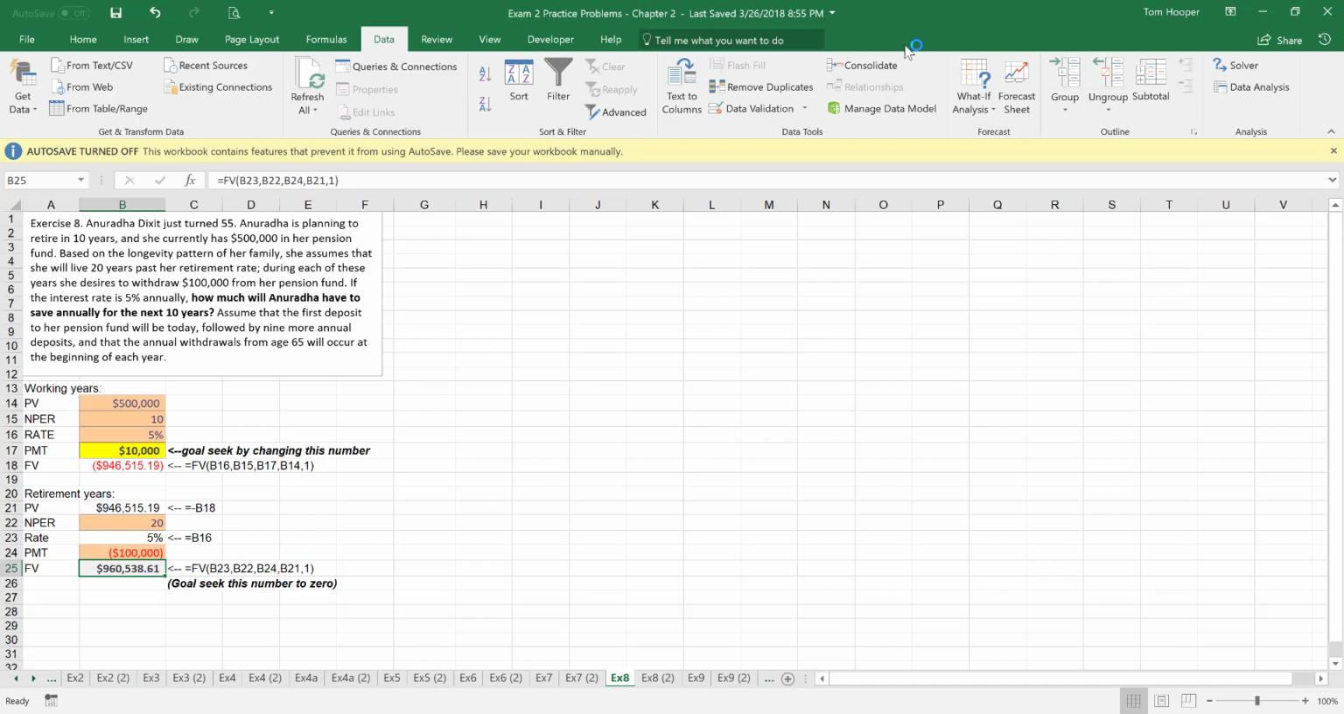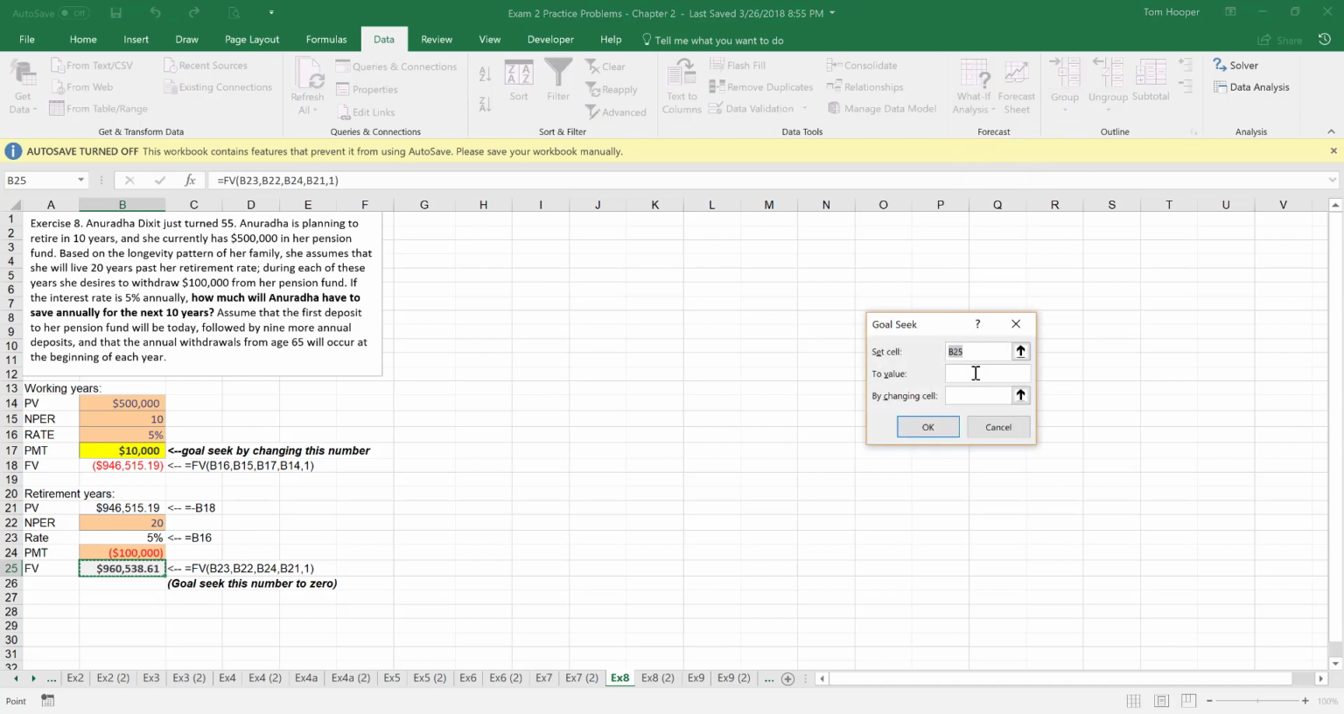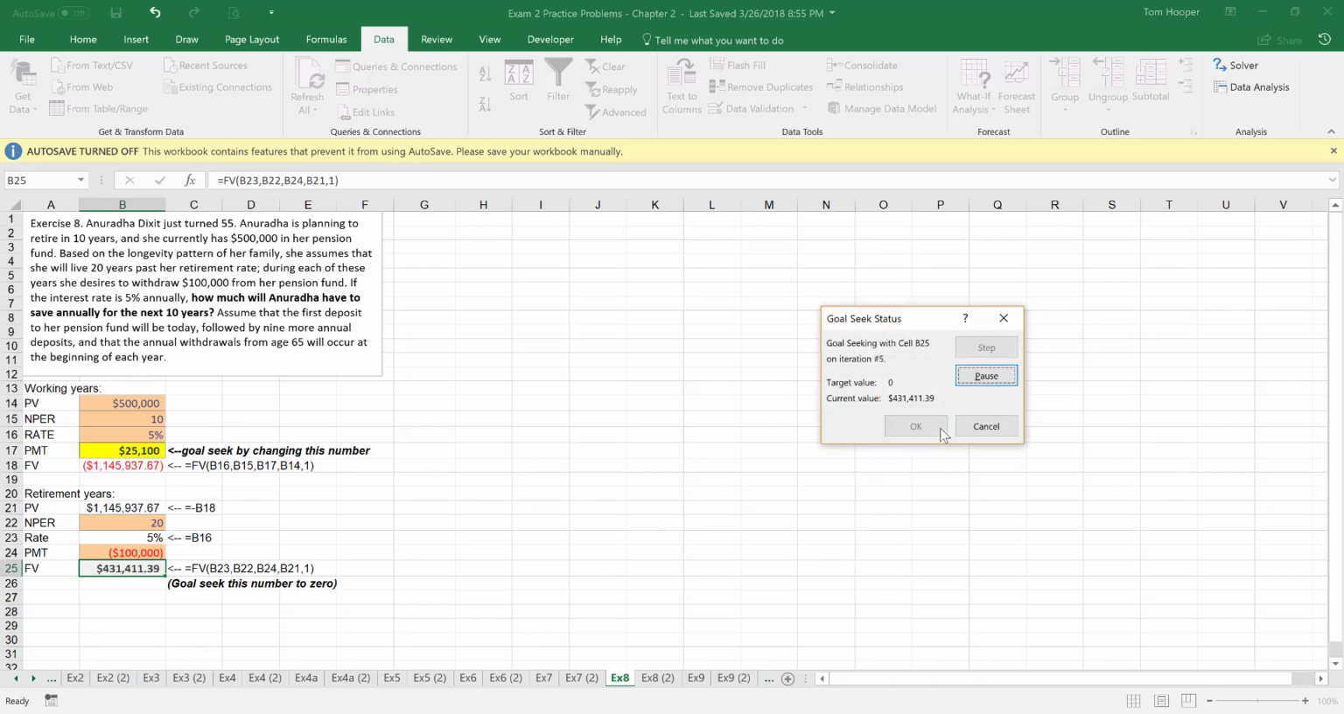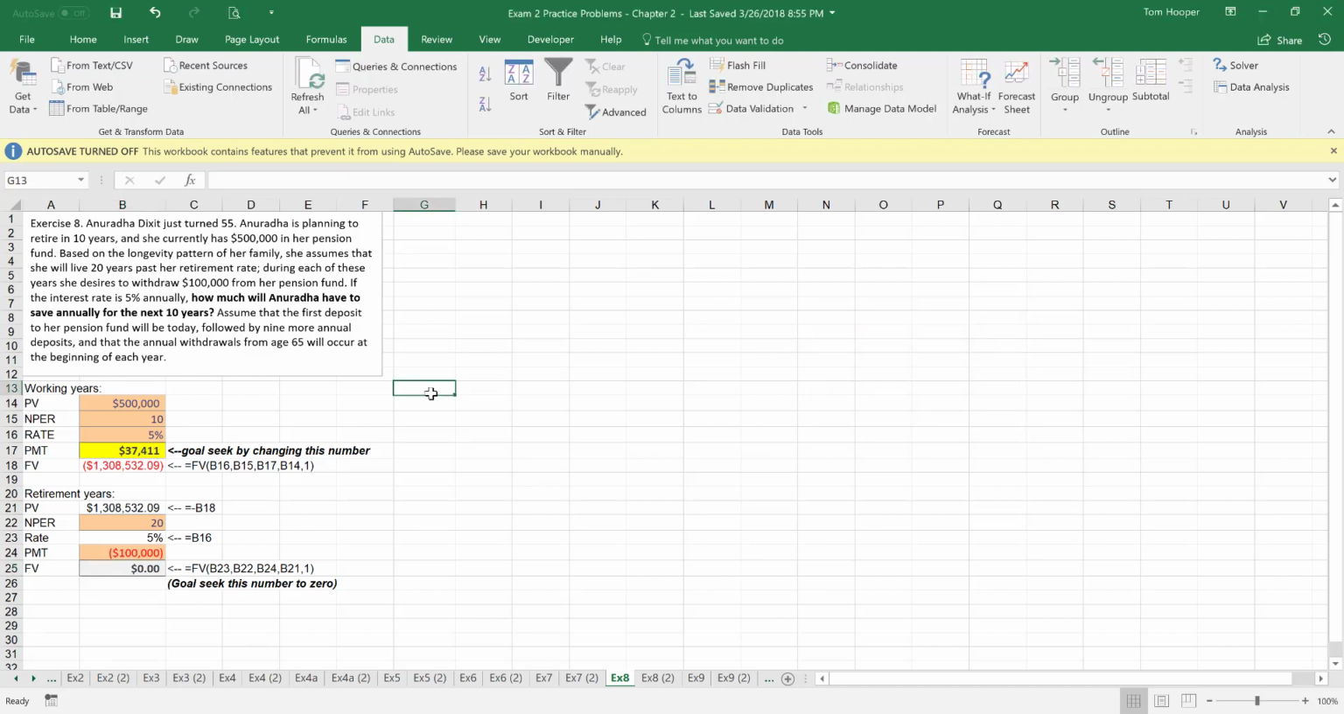So let's Goal Seek that value to 0 by changing that annual deposit that she makes while working. And we should get the same $37,411. Now, after looking at this problem today, I think a much simpler way to approach the problem would be